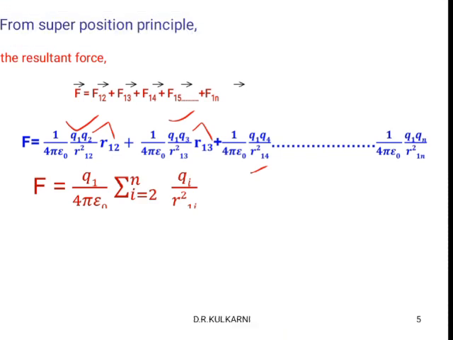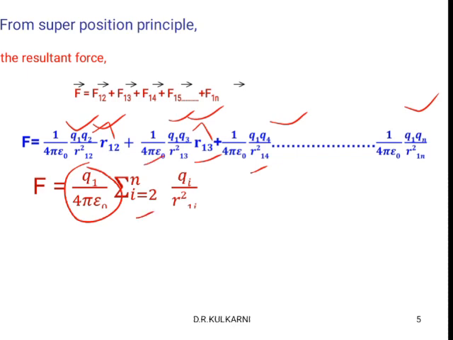And Q1 and 4 pi epsilon naught, these two are constant. They are common, so we are not changing Q1 and 4 pi epsilon naught in each term. That is the reason we have to take it out. So what is varying here? This Q2, Q3, Q4, and so on up to Qn. These numbers are varying. So that is the reason for Qi, where i is equal to 2 to n.